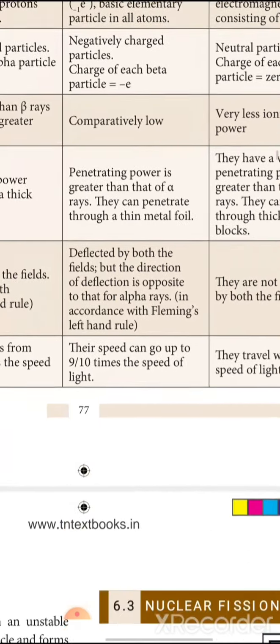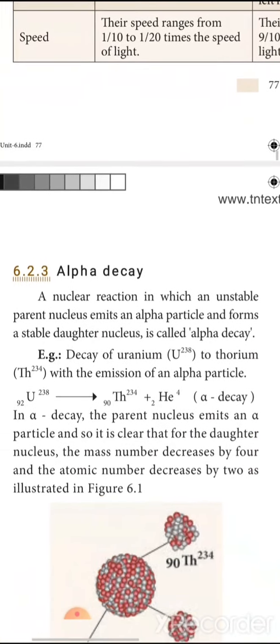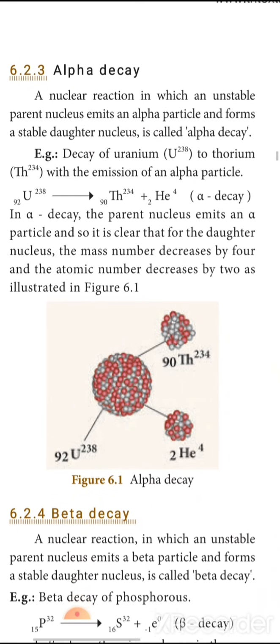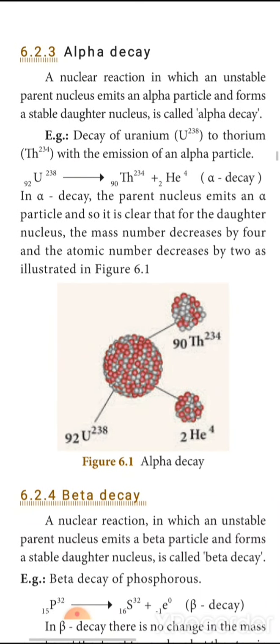So up to this, the properties are closed. Then I am going to talk about alpha decay. If you consider uranium as the parent nucleus with 92 and 238, it emits an alpha particle, that is helium. The mass number is reduced by 4 and atomic number is reduced by 2. So the daughter nucleus is thorium. See, when uranium emits an alpha particle, it is given diagrammatically.